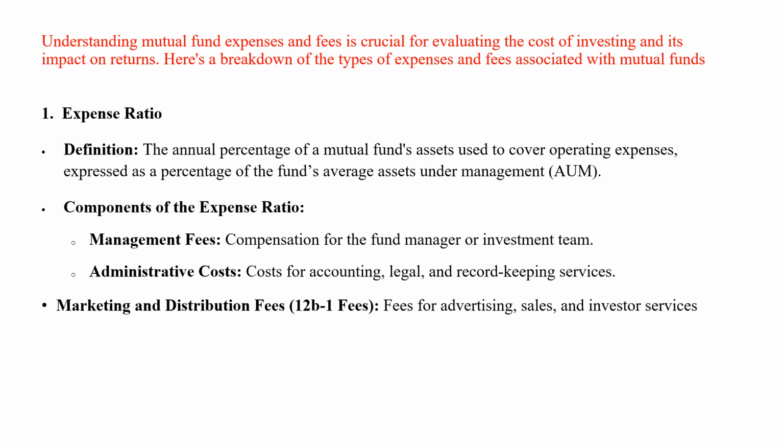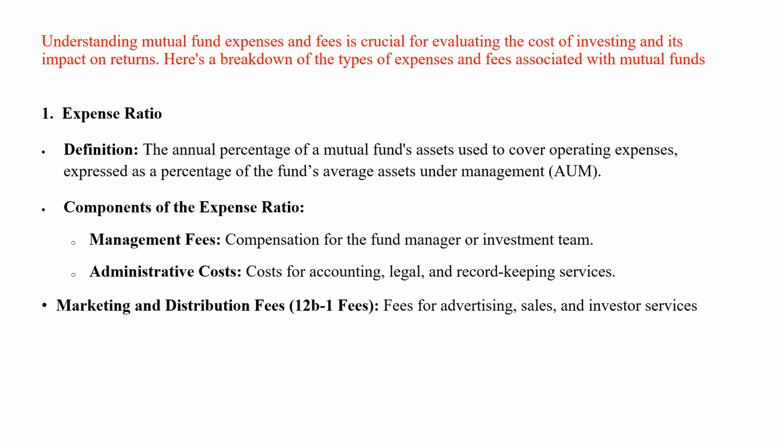Now some of the components of expense ratios, you can see here: management fees, compensation for the fund manager or investment team; administrative costs, cost for accounting, legal, record keeping services; then marketing and distribution fees, which are fees for advertising, sales and investor services. So there are multiple fee structures.